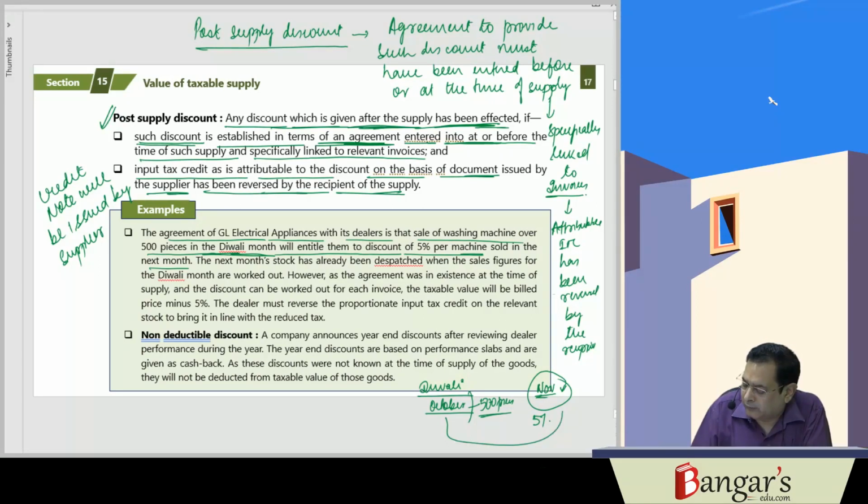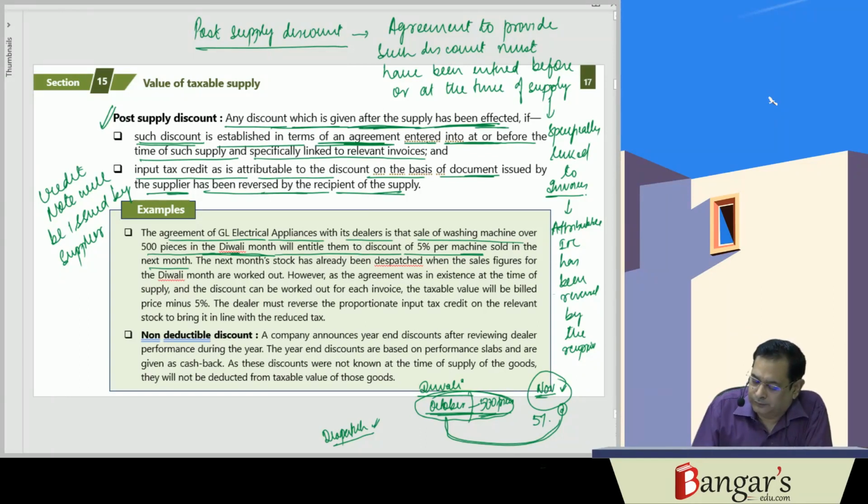Now the dispatch for November has already taken place in October. Dispatch has taken place from the factory of the supplier in October. And the data of this October, the Diwali month, will come when the October month is over. So in this particular circumstance, supply has already been effected. The agreement has been entered into. Now, when we get the data, yes, 500 pieces have been sold, then we'll be offering a discount for the supplies which have already been effected for the month of November. So in that case, it's a post-supply discount. We'll be getting the benefit of the deduction. However, the recipient will be entitled to reverse the input tax credit.